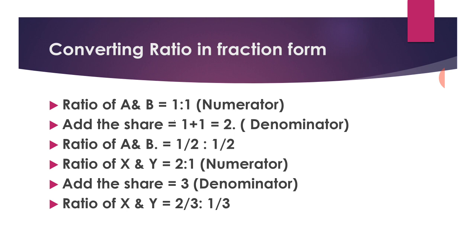Before taking an example, we will see how to convert ratios into fractions. First example, ratio of A and B is 1:1. We'll take it as the numerator, add the shares 1 plus 1, which is equal to 2, which is our denominator. So the ratio of A and B in fraction form is 1/2 is to 1/2. Another example, ratio of X and Y is 2:1, which is the numerator. Add the shares 2 plus 1 is equal to 3. This is our denominator. So the ratio of X and Y in fraction form is 2/3 is to 1/3.